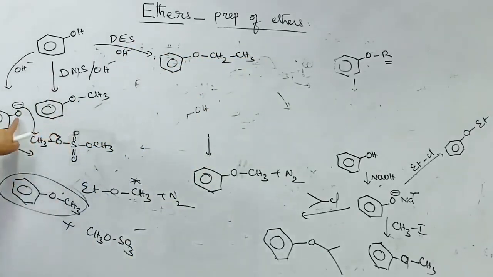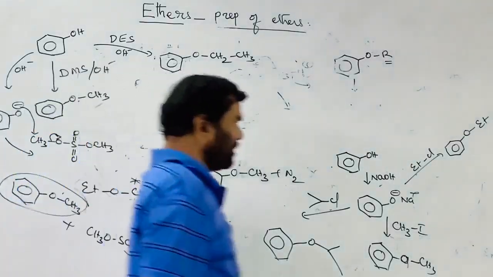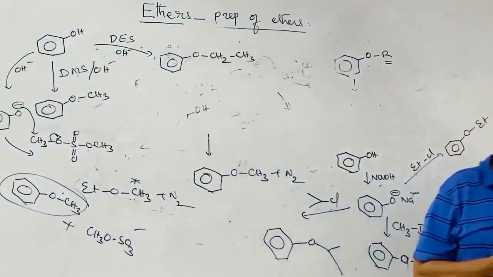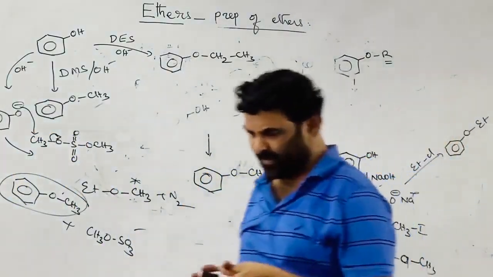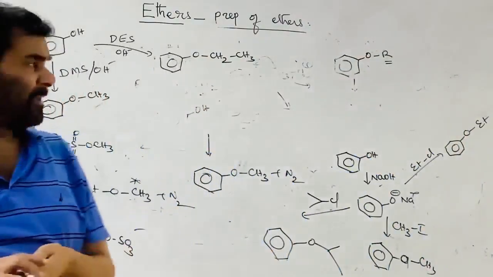Same thing: the phenoxide ion is formed, but instead of methyl there will be ethyl, and ethylation takes place. So these are the methods of preparation of ethers.